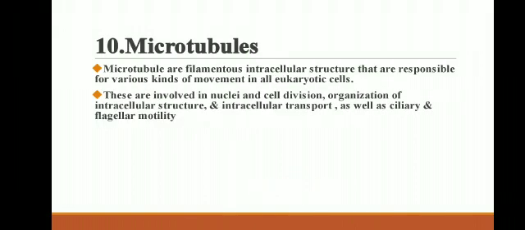Next one, microtubules. Microtubules are filamentous intracellular structures that are responsible for various kinds of movement in all eukaryotic cells. These are involved in nuclear and cell division, organization of intracellular structure and intracellular transport, as well as ciliary and flagellar motility.